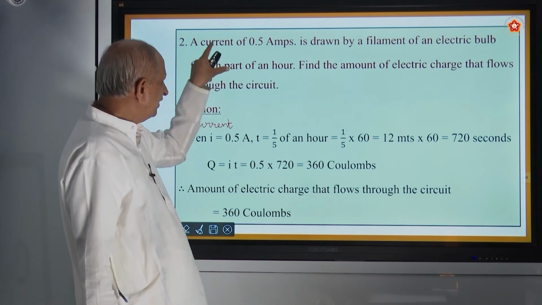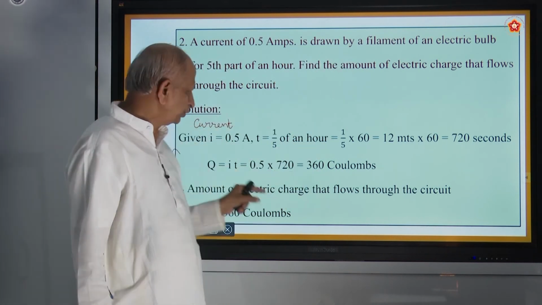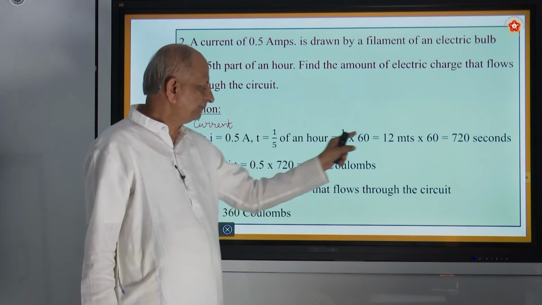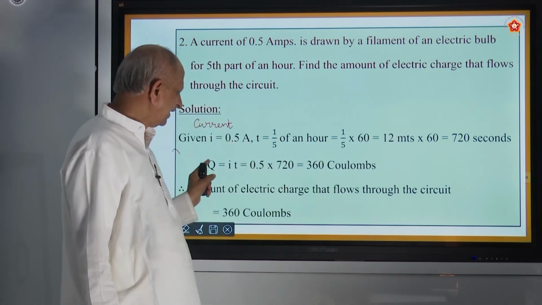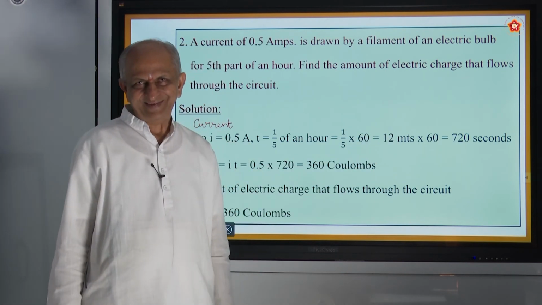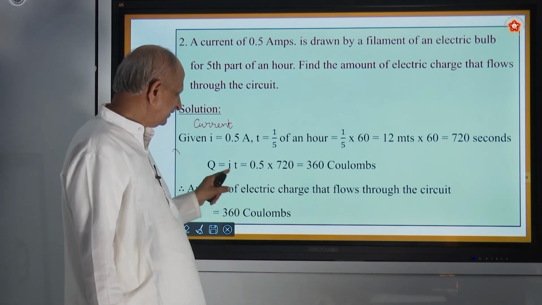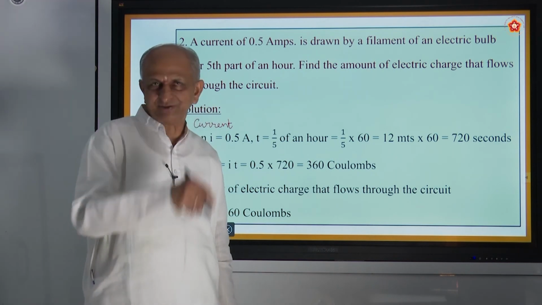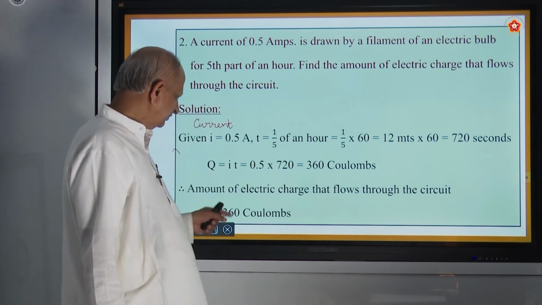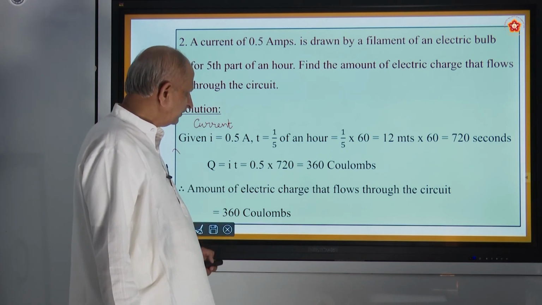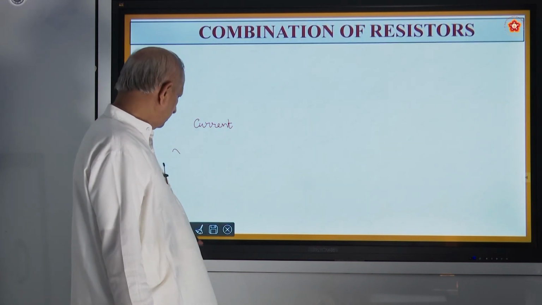First you must read the question. You should see what is given. Then you apply the correct formula. Here you should select the formula out of the 3 formulas you have studied. You must select that formula. Okay. Now coming to the next topic,